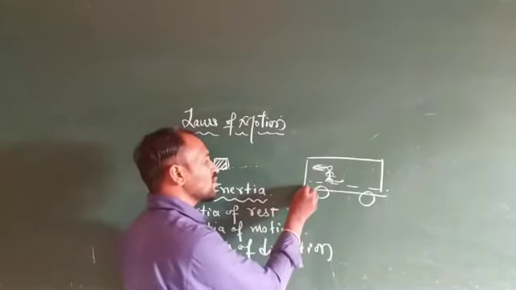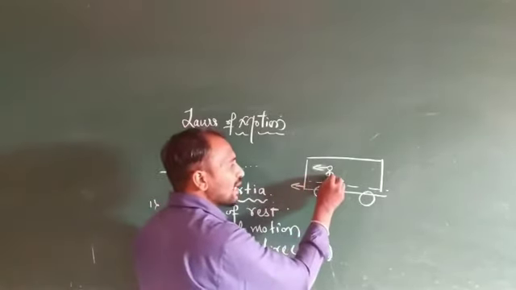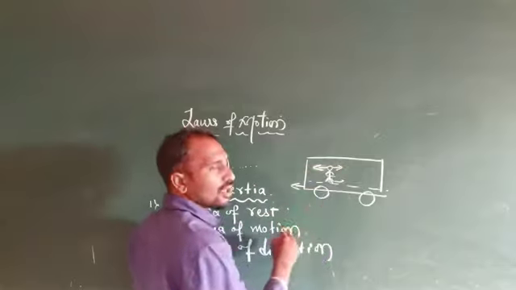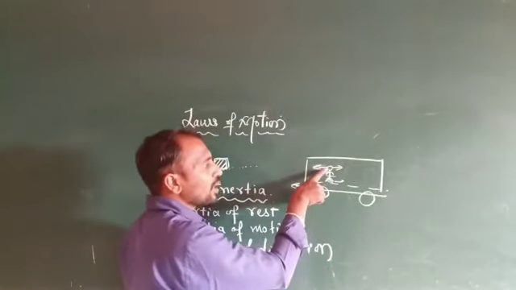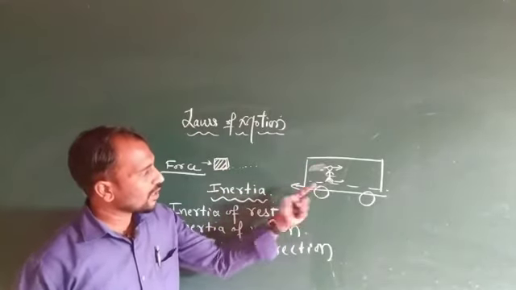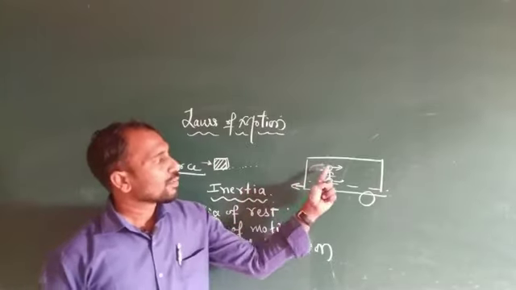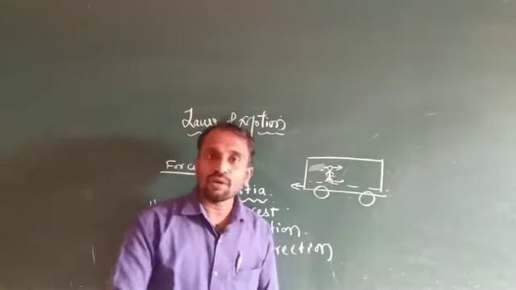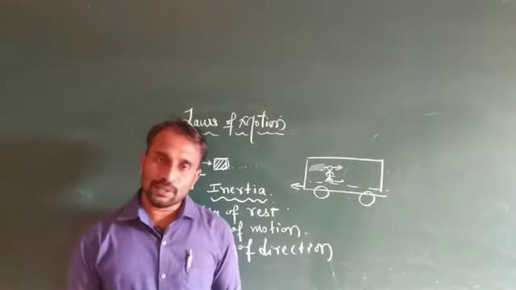Otherwise, when the bus suddenly starts moving in the backward direction, the passenger gets a forward jerk, because the lower part is connected to the bus and the upper part continues in a rest position. Similarly, consider a horse rider.